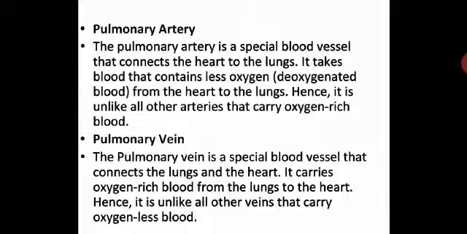Where the ordinary veins, what they do, they take up all the deoxygenated, that is carbon dioxide rich blood, from various parts of the body to the heart. But over here, it is doing a reverse function. It connects the lungs and the heart, and it carries oxygen rich blood from the lungs to the heart. So pulmonary artery and pulmonary veins are special blood vessels, and their function is different.